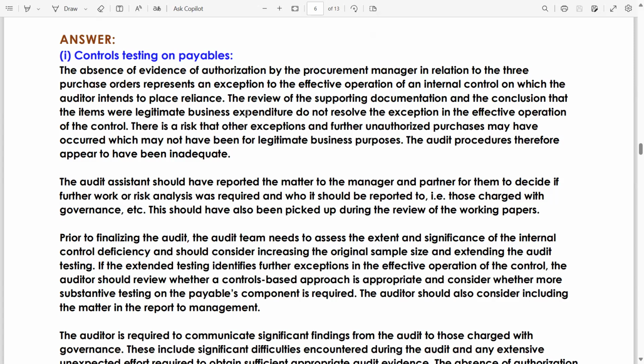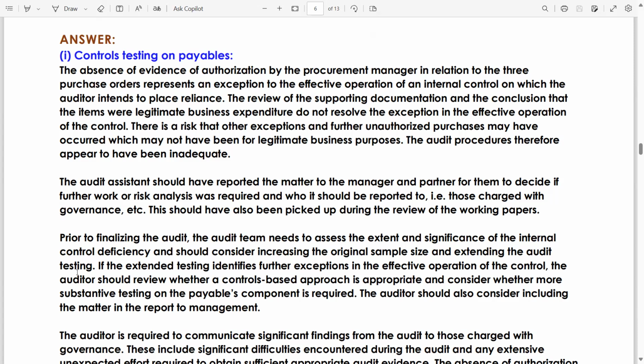This should have also been picked up during the review of the working papers. Prior to finalizing the audit, the audit team needs to assess the extent and significance of the internal control deficiency and should consider increasing the original sample size and extending the audit testing.